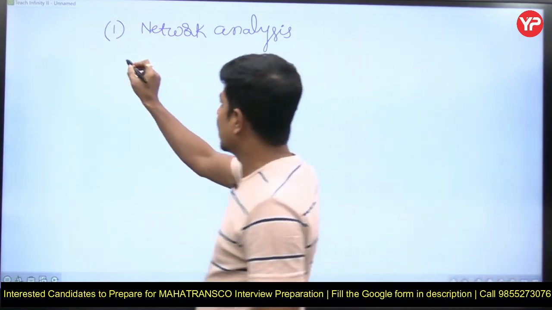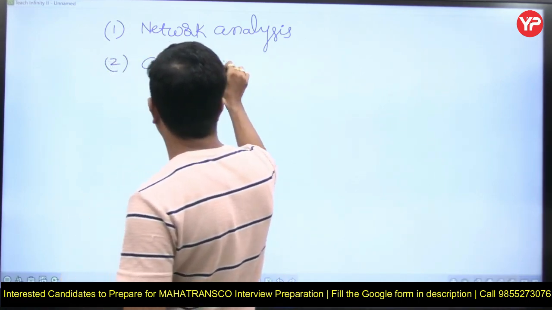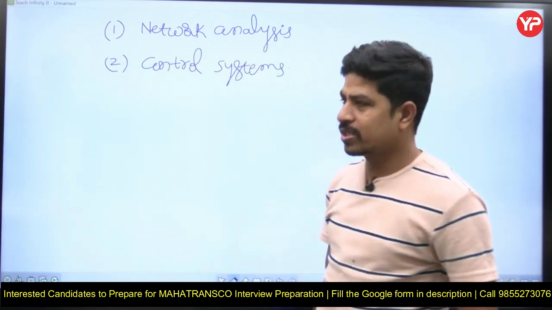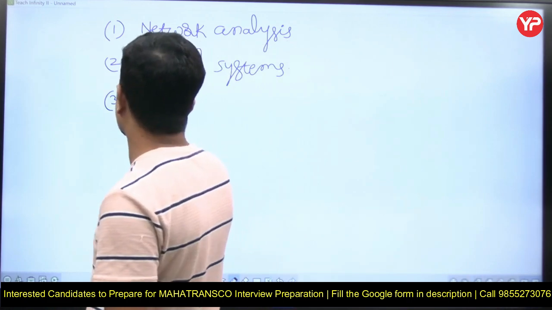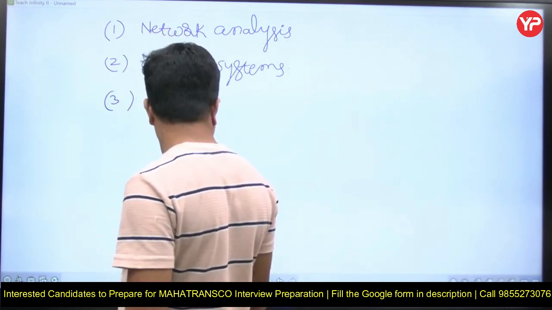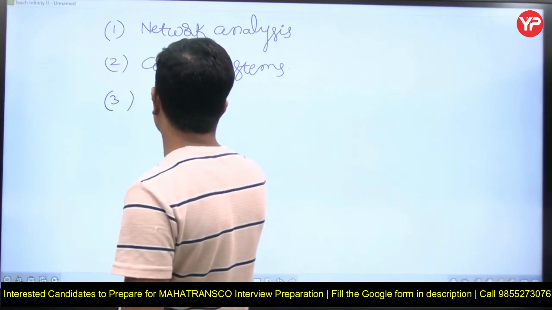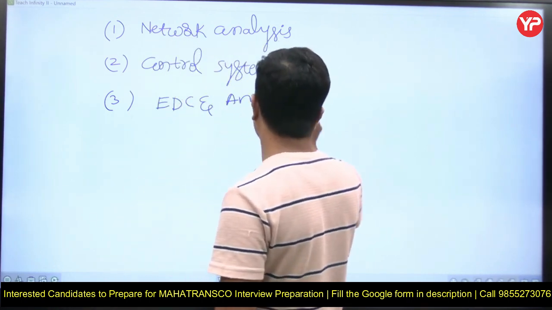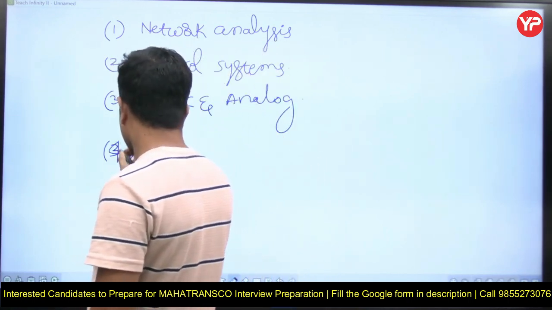Network analysis, then control systems. But in control systems, from last papers there are not many questions, one or none. From network analysis, a very good number of questions are given. Next one is EDC and analog. For EDC, don't think that you have to go very in depth, very basic level. Like characteristics of BJT, characteristics of diode, what is amplification mode, what is cutoff mode.